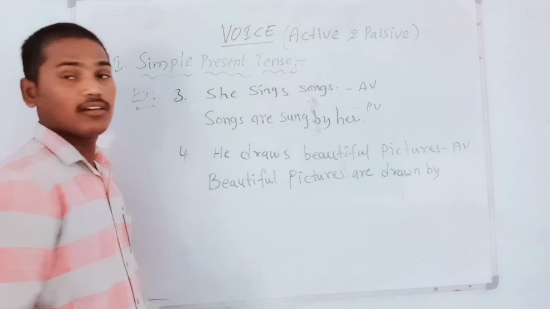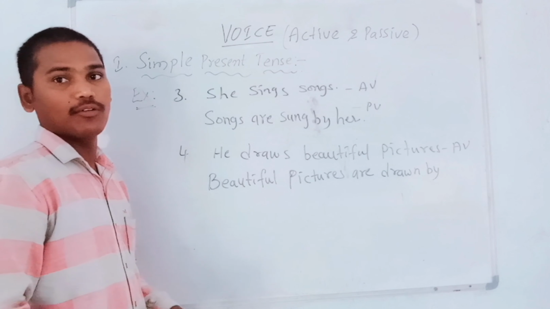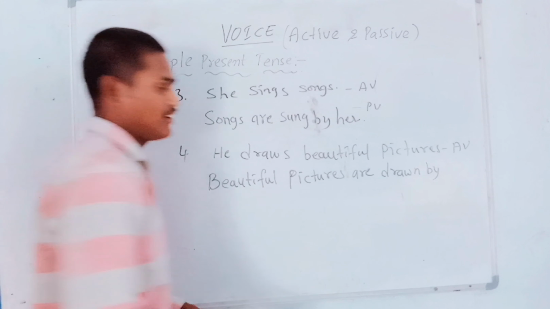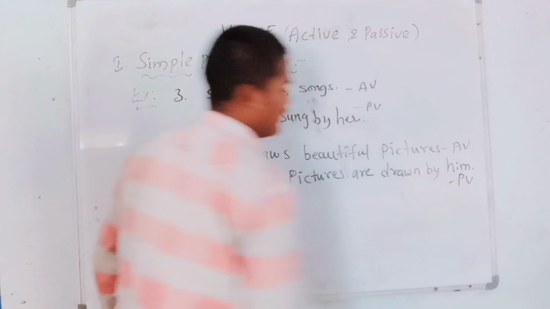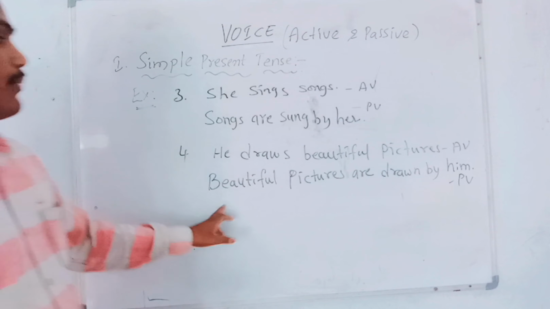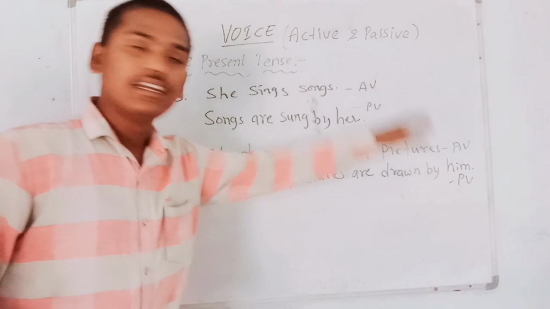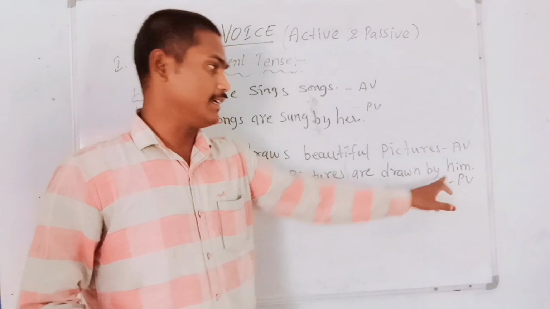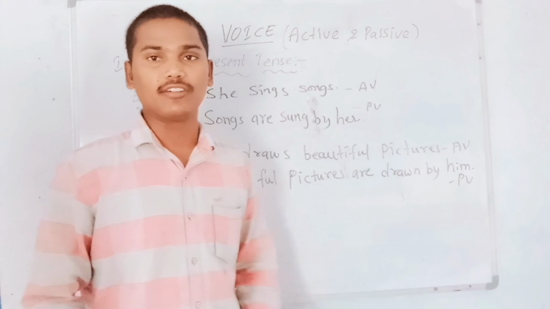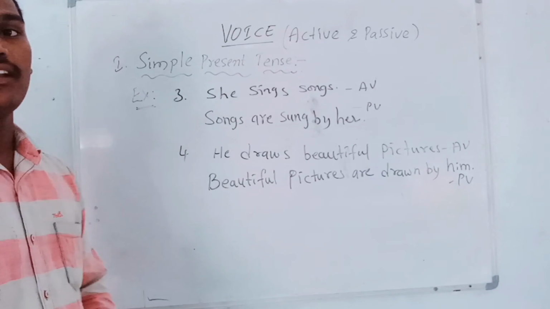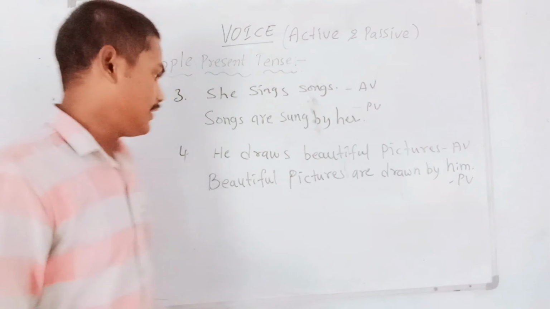So what does he become in the passive object position? Yes, you are right. He becomes him. So it is a passive sentence. Beautiful pictures are drawn by him, but not by he. If you write he in the object position, that becomes wrong. So dear students, that is important to remember. Okay.